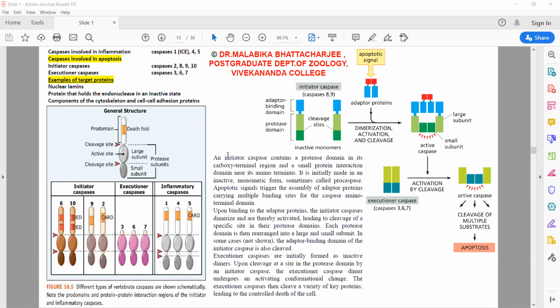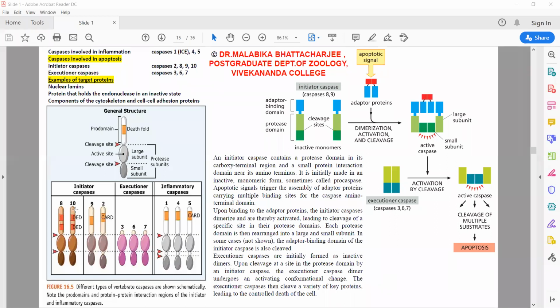It is written as CARD, C-A-R-D, caspase activity recruitment domain. Let me reframe my line. The initiator caspases of the intracellular pathway or the intrinsic pathway have a prodomain which contains a sequence known as CARD, caspase activity recruitment domain, whilst the caspases of the extrinsic pathway have the sequence DED.